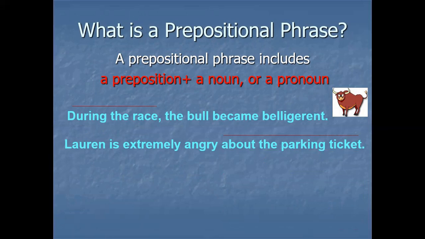Then, Lauren is extremely angry about the parking ticket. Now here, this part of your sentence, about the parking ticket: about is a preposition, as it starts with a preposition, and later on we have a noun. So that's why it's a prepositional phrase. The book on the table is mine. Here, on is the word used as a preposition, and after it, on the table, it has a relation. This part of the sentence is a phrase. And which type of phrase? Prepositional, because it starts with a preposition, and that is on.